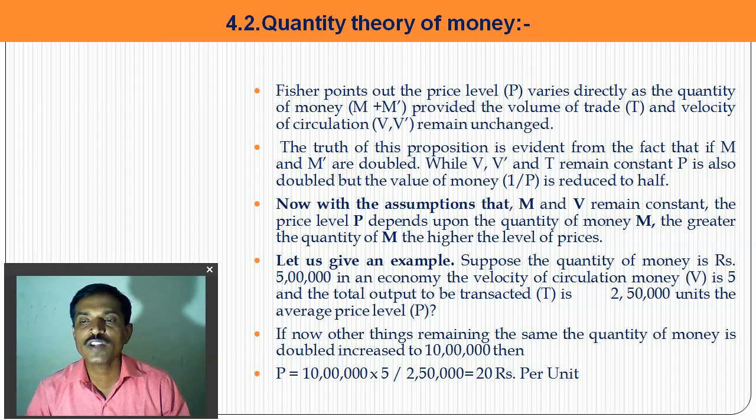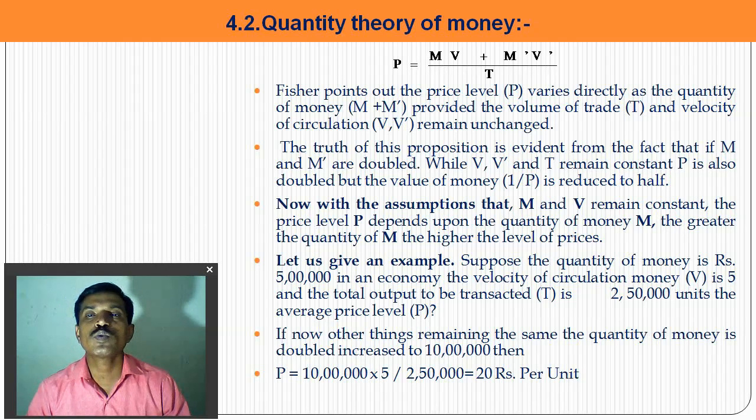50,000 in the economy, the velocity of circulation V is 5, and the total output of transactions is 250,000 units. So what is the price level? According to this equation, with other things remaining the same, the quantity of money is doubled, so 10 lakh multiplied by 5 divided by 250,000 units is equal to 20 rupees per unit. This is the price level decided.